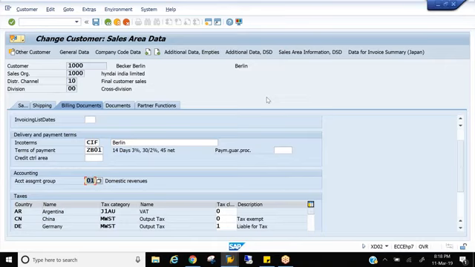In the last session, we discussed the recon account, right? So how does the system decide the reconciliation account? It picks the GL account for customer posting debit values. It takes it from the reconciliation account.